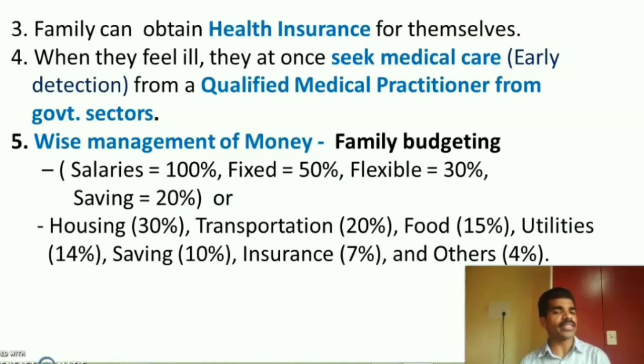In another way, they can spend 30% for housing, 20% for transportation, 15% for food and so on. Other utilities they can spare only 14%. For saving they can have 10% from their salary. For insurance purposes they can keep 7% of their total salary, and for other expenditure they can use only 4% of the total salary. So in this way the family can wisely manage the family budgeting in relation to health economics.